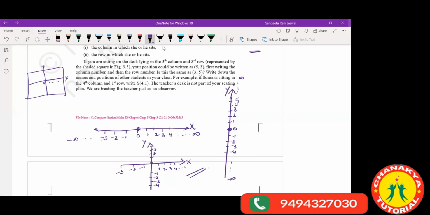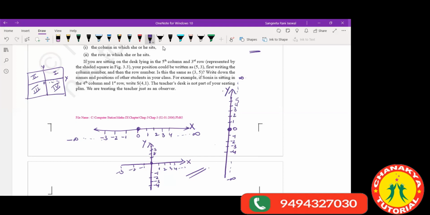Now what will this axis do? This axis has divided this blackboard, this square board, into 4 equal parts. 1, 2, 3, 4. This has divided the plane into 4 equal parts. This was a plain board, no?